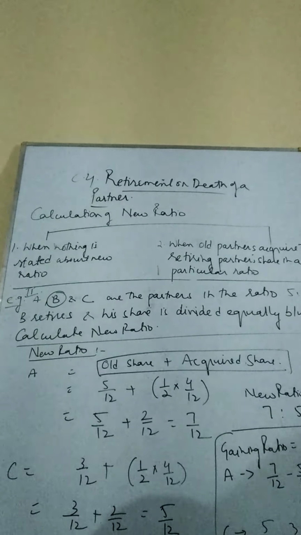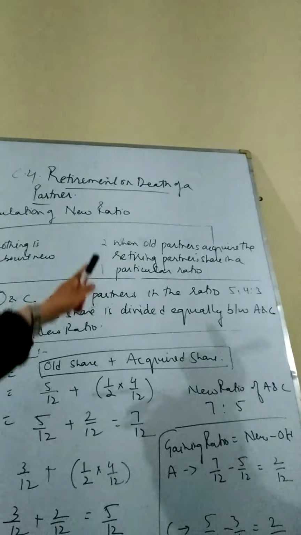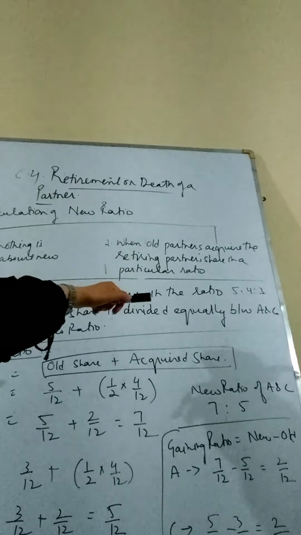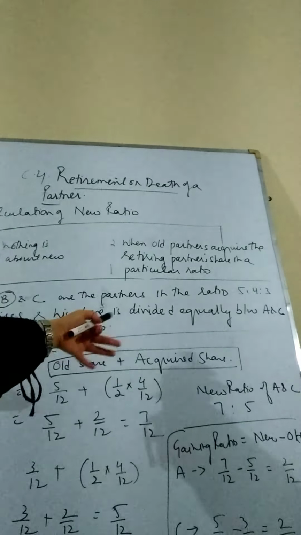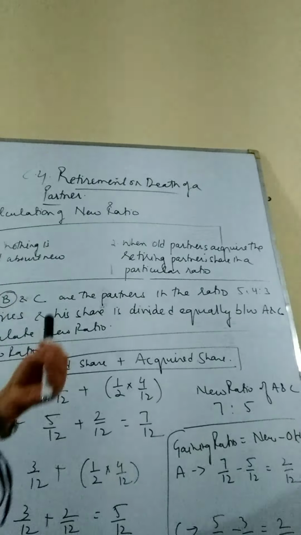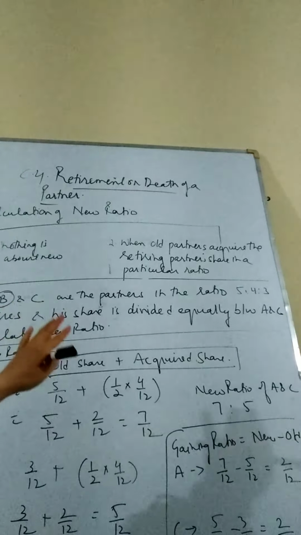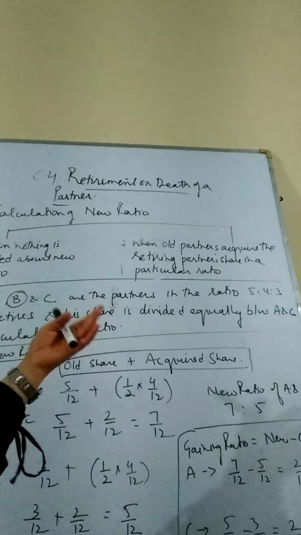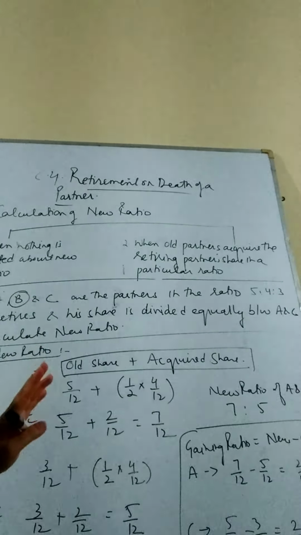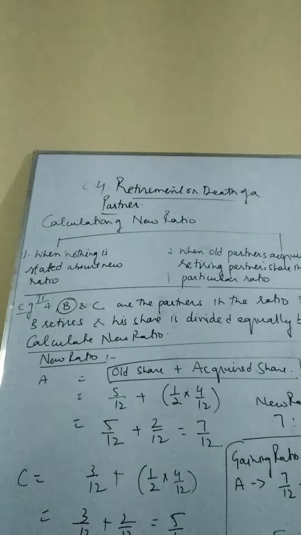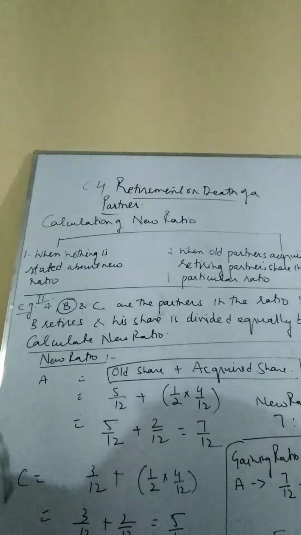And the second condition is when the old partners acquire the retiring partner's share in a particular ratio. When the remaining partners will acquire the retiring partner's share in a particular ratio, it can be equal, it can be 2/3, whatever may be the ratio. These are the 2 conditions in which we are going to calculate the new ratio. So let us take up the first condition, when nothing is stated about the new ratio.